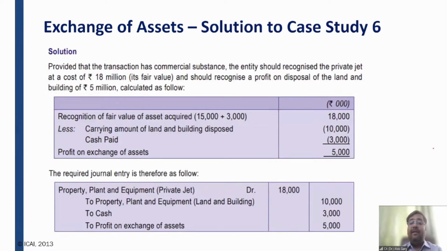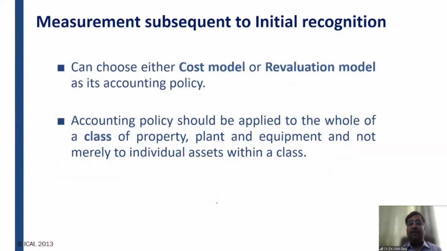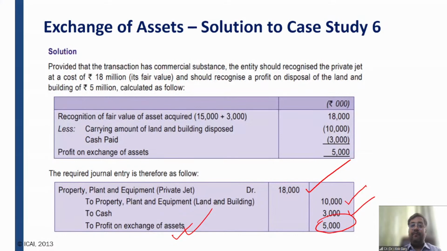What will be the accounting entry? Property, plant and equipment, private jet account debit 18,000. Credit land and building by the book value. Credit cash 3,000, right? And the difference will go as a profit, to profit on exchange of assets.